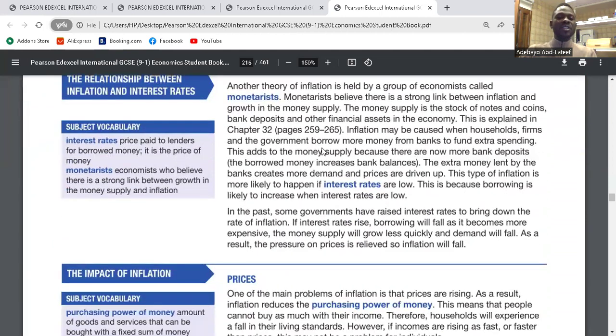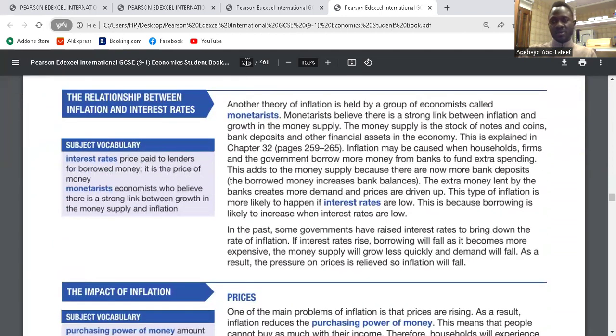The relationship between inflation and interest rates. What is the relationship between inflation and interest rates? Interest rate is the price of borrowing or saving. Inflation is the persistent rise in the price of goods and services. These two things have something in common. And what they have in common is money.